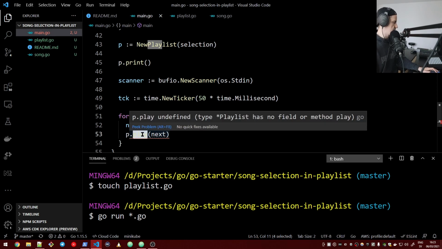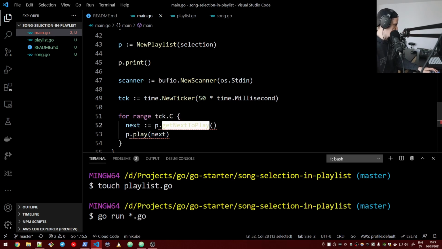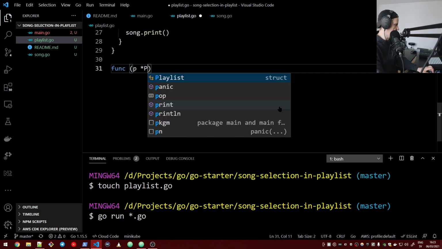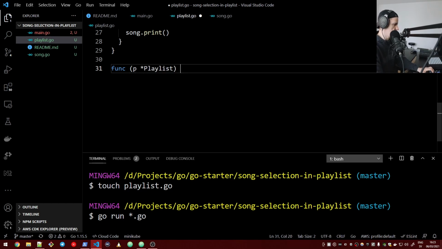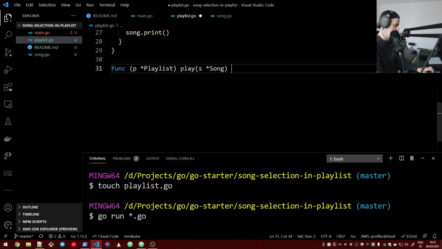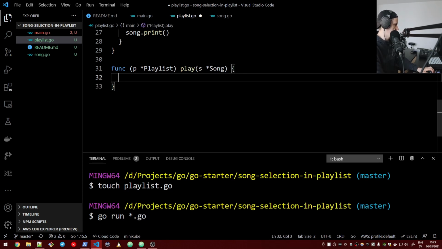We don't have this. We need to declare them. So if we go to playlist, let's start with the function Play. So let's say a function on the playlist pointer, which is called Play, and then it receives a song as argument, and then we say playlist.nowPlaying equals s, right?